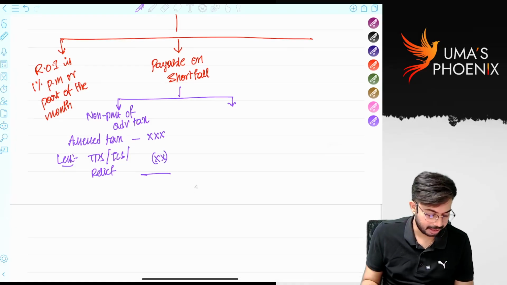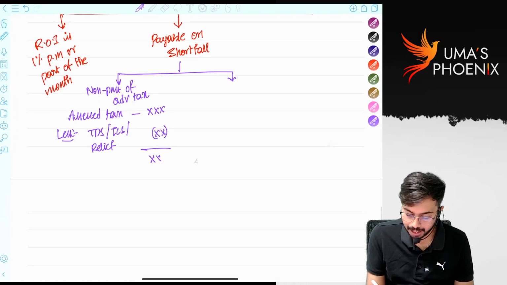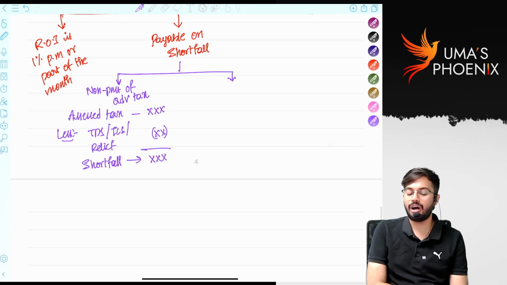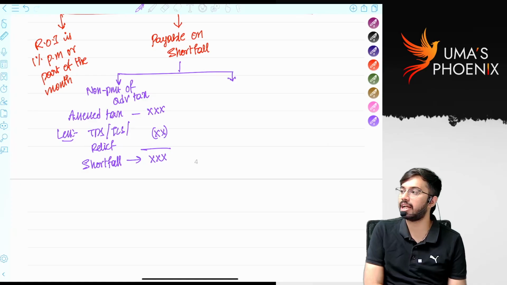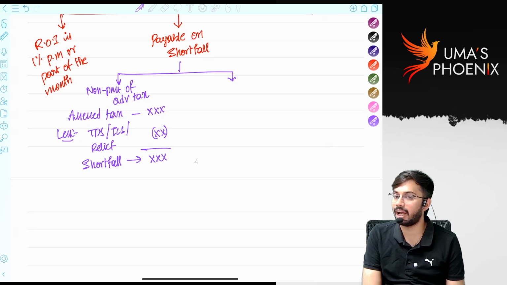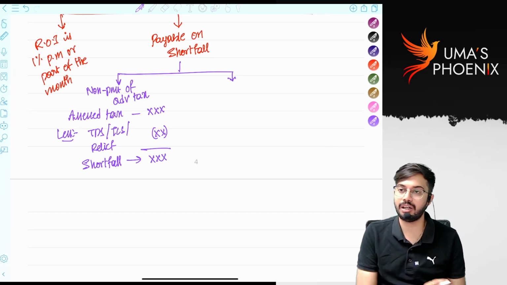After reducing this, whatever the balance amount is there, such balance amount we call as shortfall. On this shortfall, interest on advance tax is required to be calculated under section 234B.